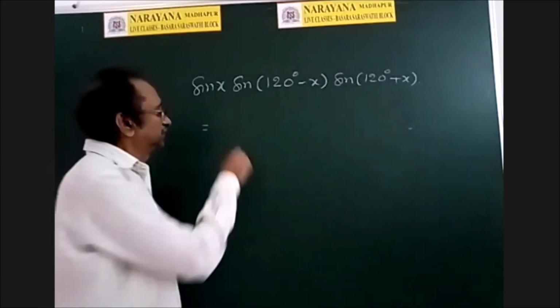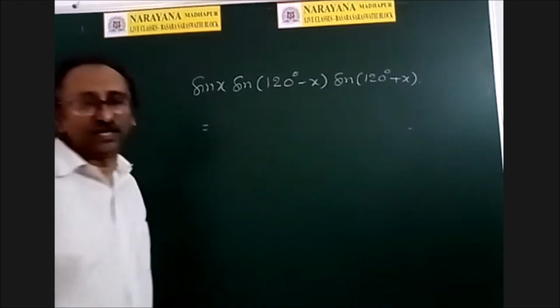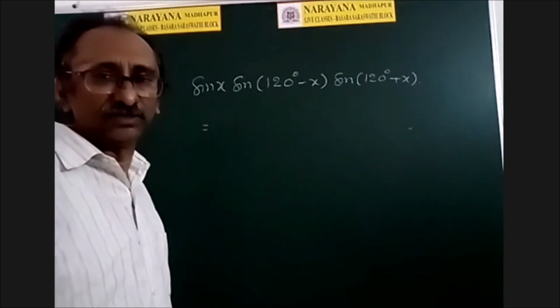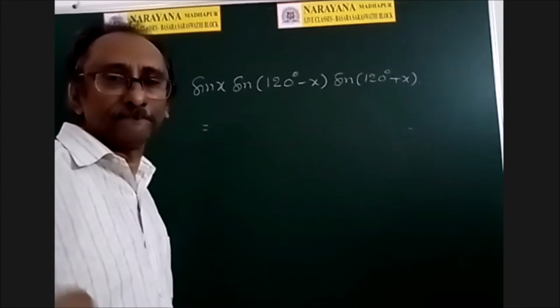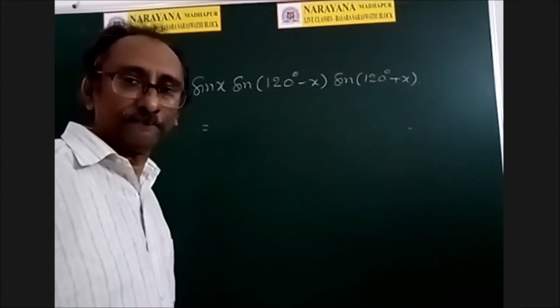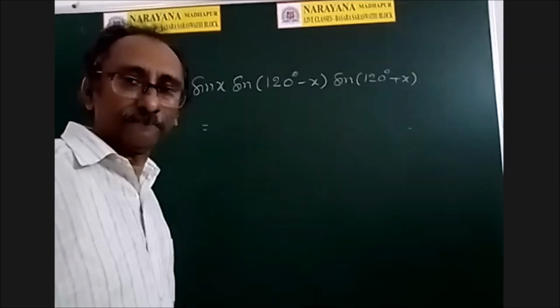So there is a fixed formula here. What is the formula? Now can you tell that? Raise your hand if you know that. So I will ask Sujal Sujit.